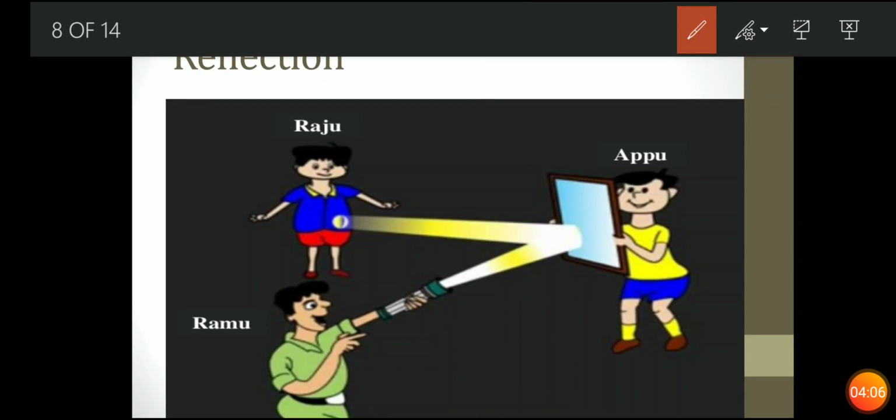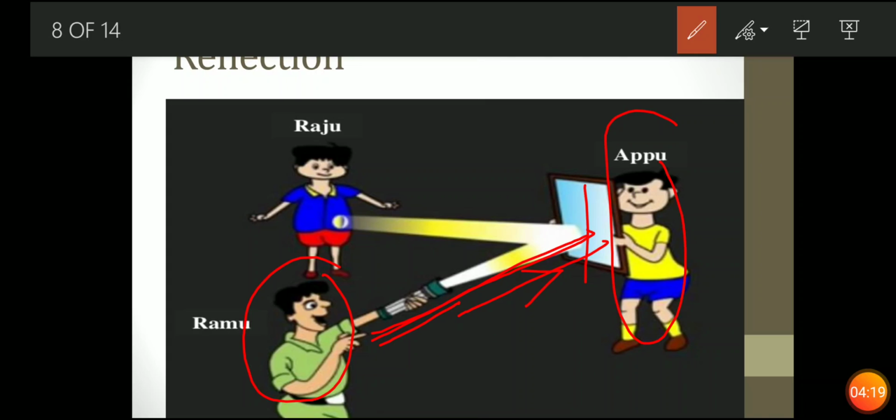See, Ramu is lighting a torch. It goes on the mirror. Appu is handling the mirror. Now when the light goes on the mirror, the mirror reflects the light ray and we can see Raju. So it is known as reflection.